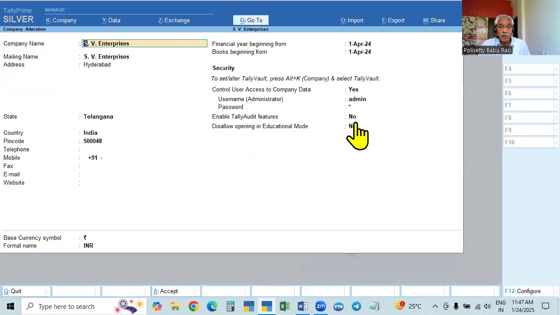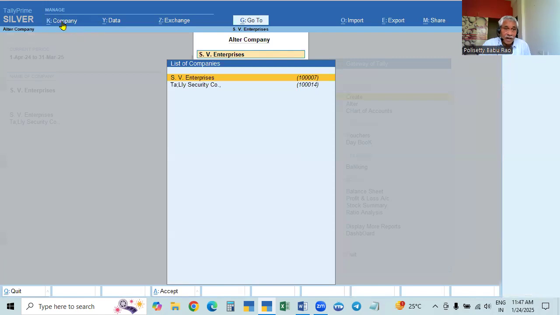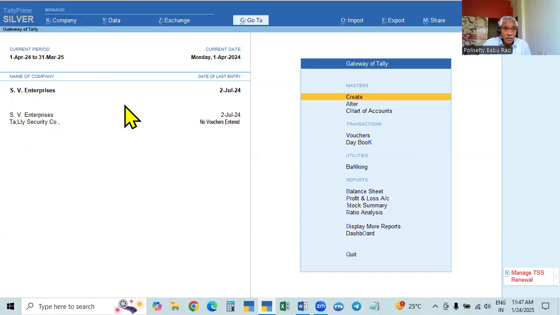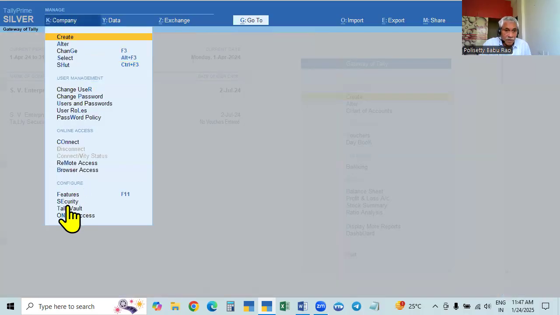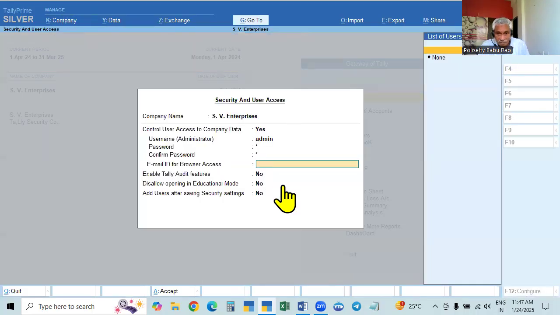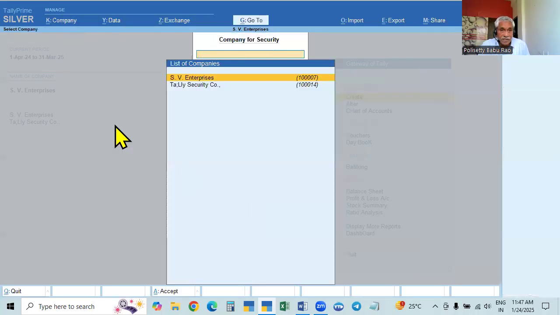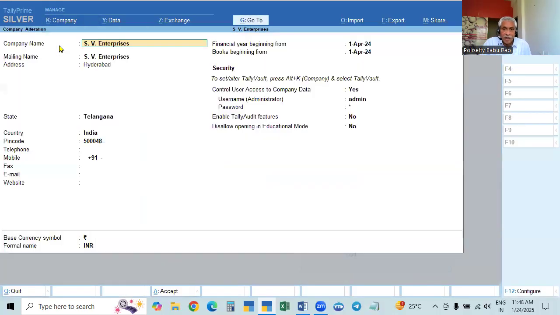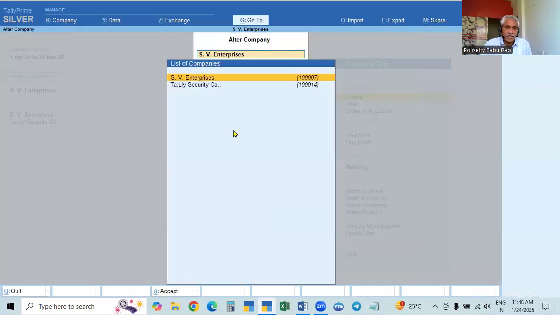In the case of an old company, you can go to alter, then the company menu, go to security, and select it. That means in the Alt K company menu we can provide the username and password, or in this case also we can go to the alter page, which is a creation page only. In both the places we can do it. Okay, so this is the thing.